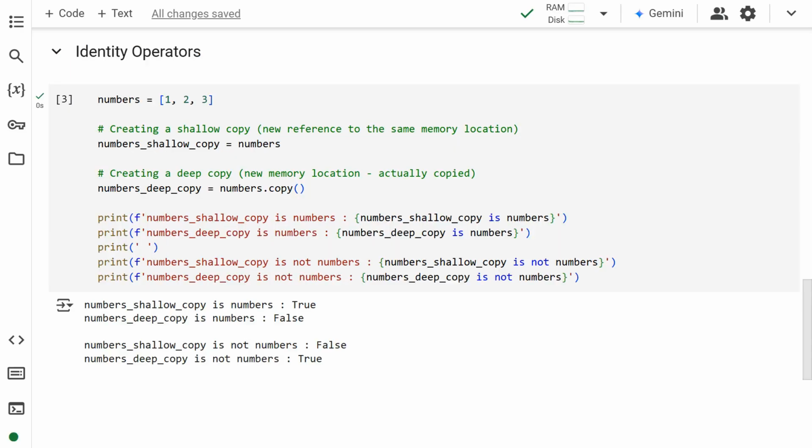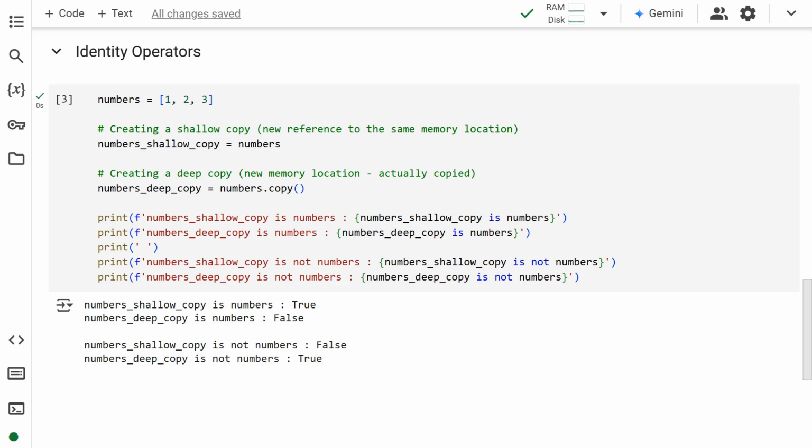Identity operators check if the two operands are the same as each other. Instead of checking if they are equal, identity operators check the memory location. If the two operands are in the same memory location, then the identity operator, is, returns true. Let us demonstrate this with an example.